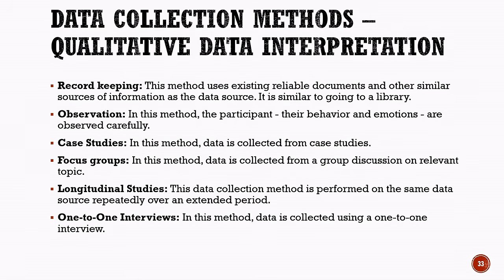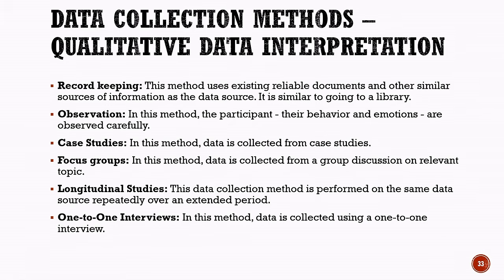Now, let us learn about the data collection methods used for qualitative data interpretation. The first method is record keeping. In this method, we use existing reliable documents and similar sources of information as our data source. It is similar to visiting a library to find useful information. The second method is observation.